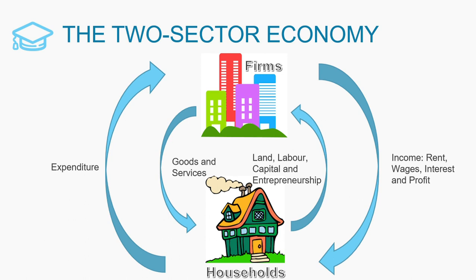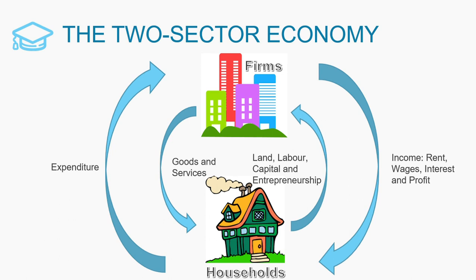Firms produce goods and services which make up the national output. The national output is all the goods and services produced in a country in a year. Households provide the factors of production, which include land, labour, capital and entrepreneurship, to firms in order for the firms to produce goods and services. The firms pay households income in turn for these factors of production, and this forms the national income.